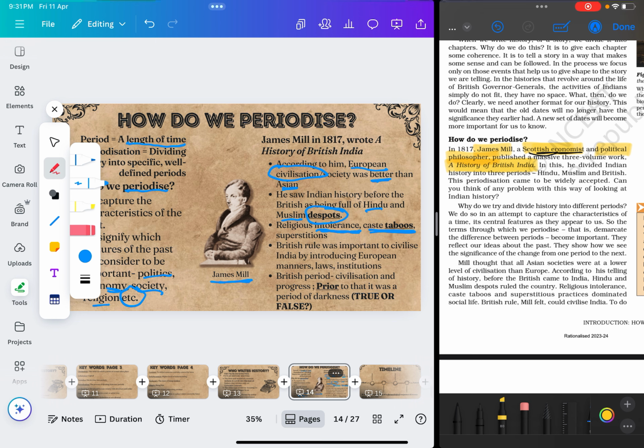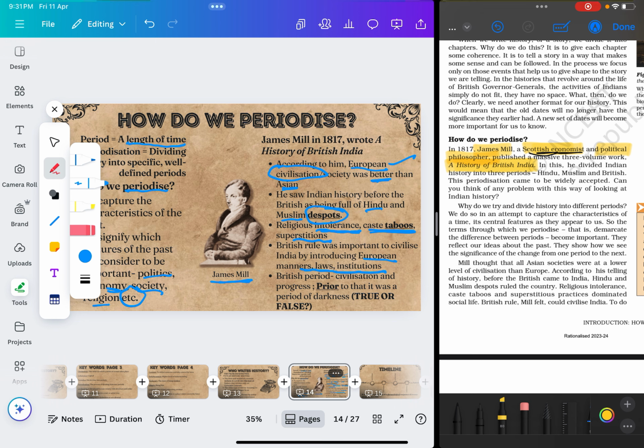For example, society did not accept that lower caste people are allowed to drink water from the same well or use the same public facilities as everyone else. And there was a lot of superstition. Superstition is andhvishwas. He's saying that because of all these reasons, European civilization was better than Asian civilization, and if India wanted to be civilized, Indians would have to start following European manners, laws and institutions.